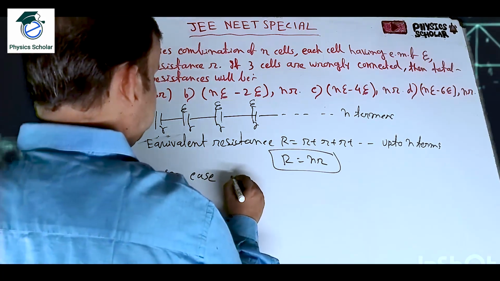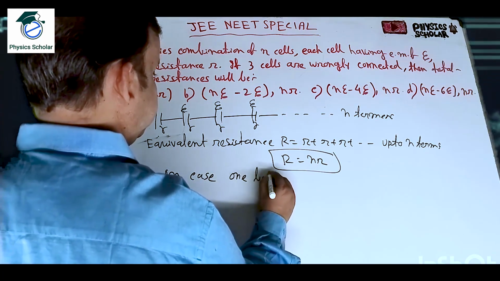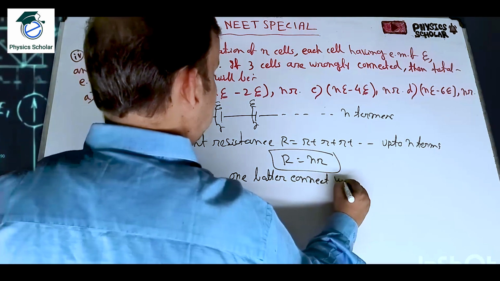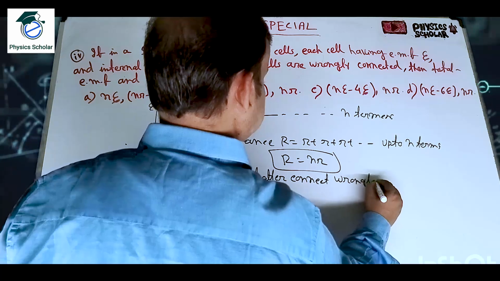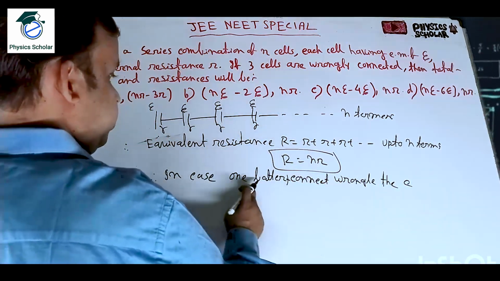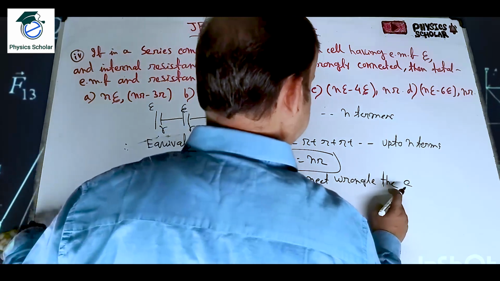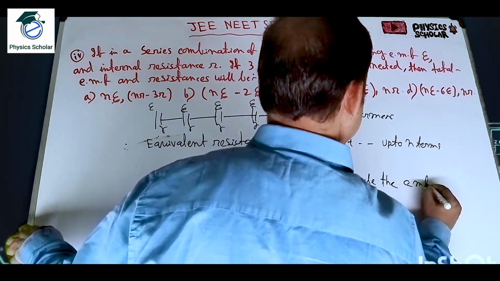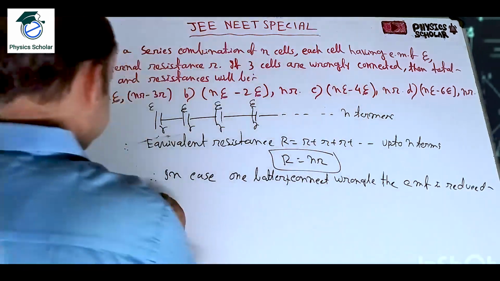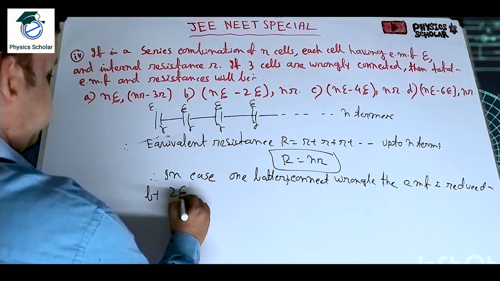So in case of one battery connected wrongly, the EMF is reduced by 2 eta. Clear?